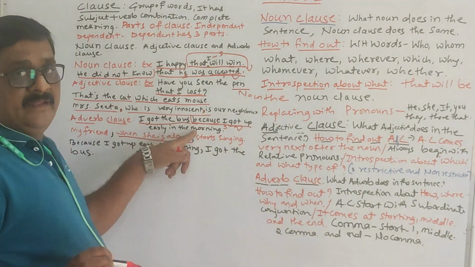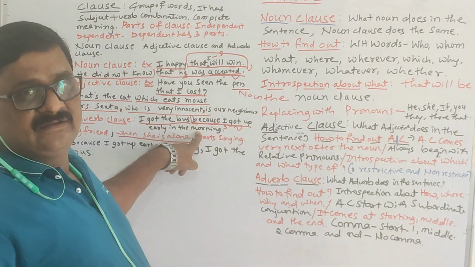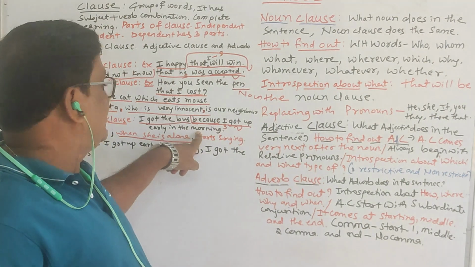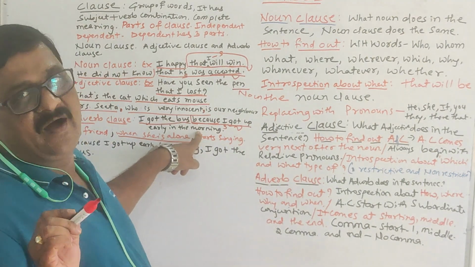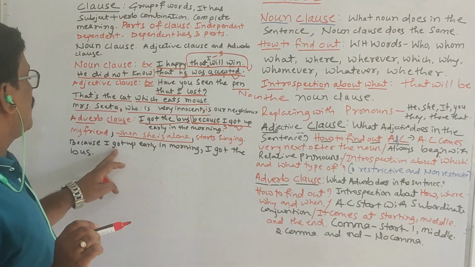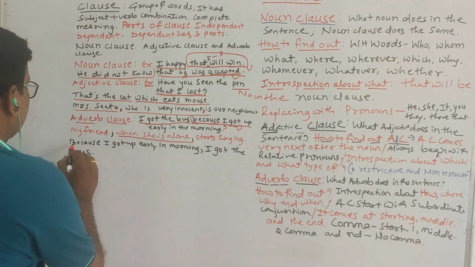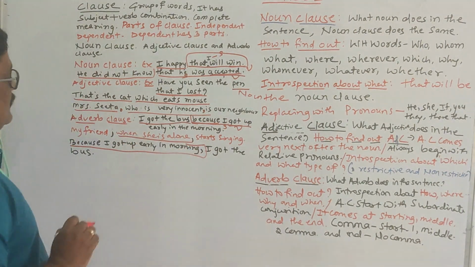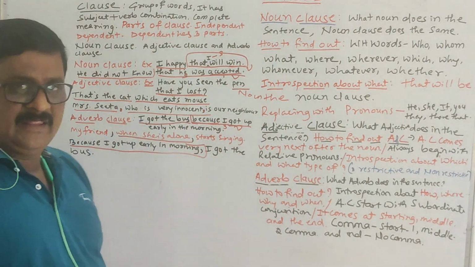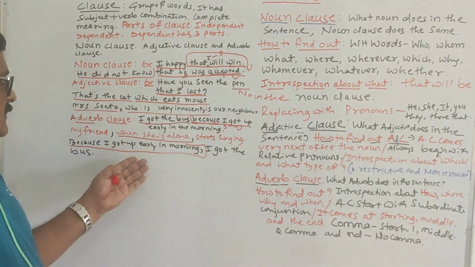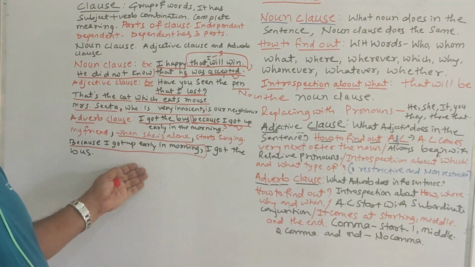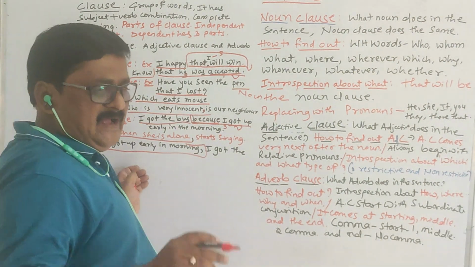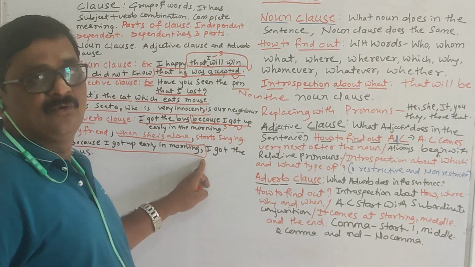Here, a dependent clause like an adverbial clause comes at the end, so it has no comma. Because I got up early in the morning, here the dependent clause comes first. It is also a dependent clause like an adverbial clause; it comes first, so it has one comma.